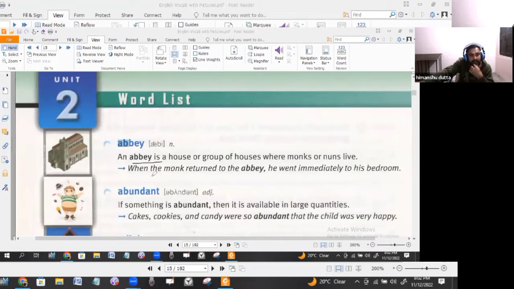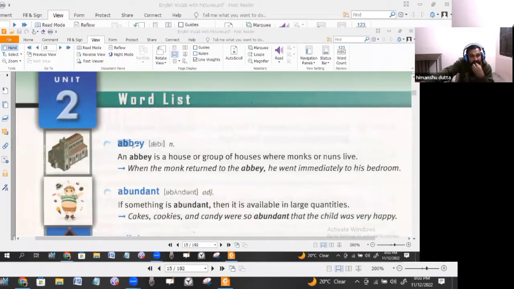Okay, when the monk returned to the abbey, he went immediately to his bedroom. Immediately means at that juncture when he reached the spot. Immediately has the synonym instantaneously. You can note down that as well. Immediately, instantaneously, to his bedroom where he used to sleep.